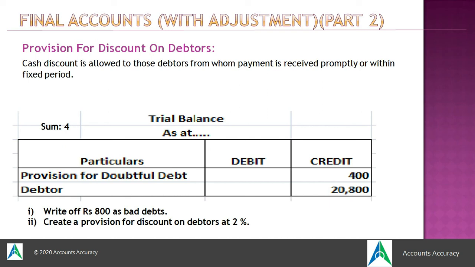For that too, the company creates a provision for discount on debtors. Such provisions are called provision for discount on debtors. For this you don't have to worry. Here the treatment for provision for discount on debtors will be the same as provision for discount on doubtful debt.